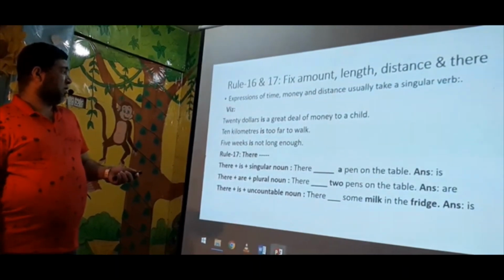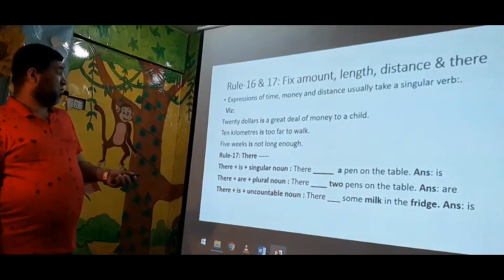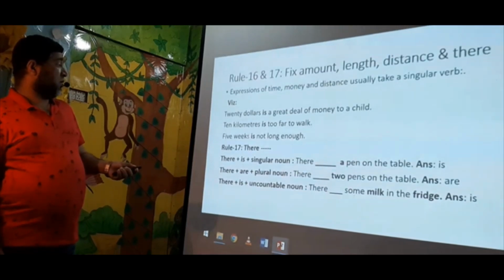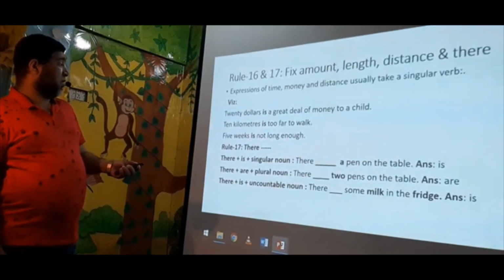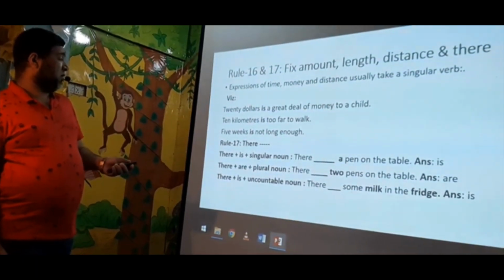A few weeks is a fixed time. So don't make mistakes, because it looks like plural, but it will take the singular verb. So you must remember it.